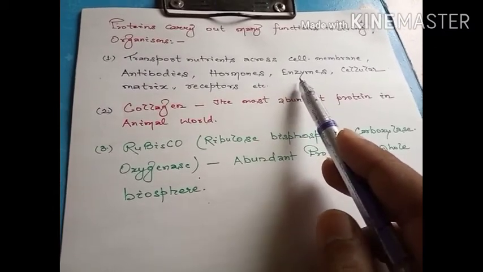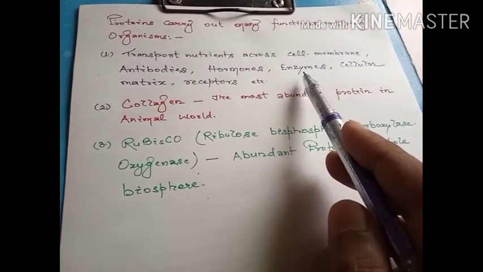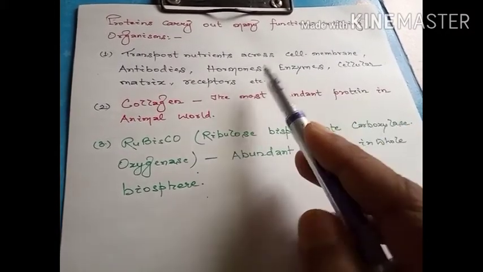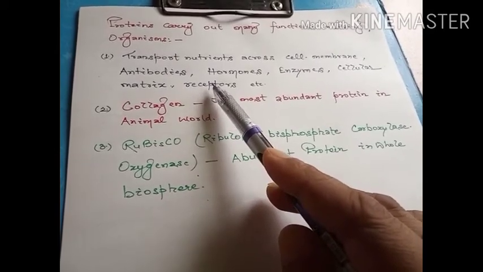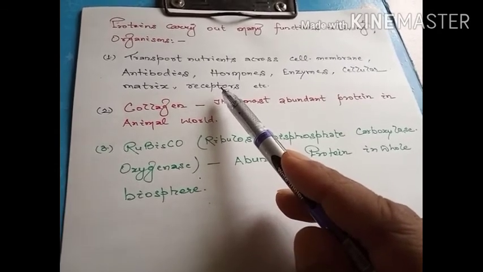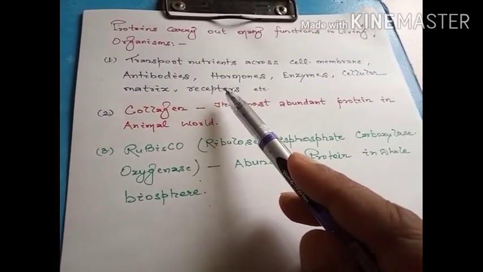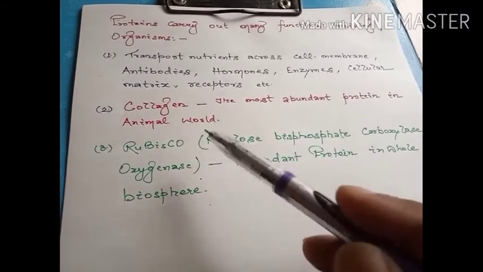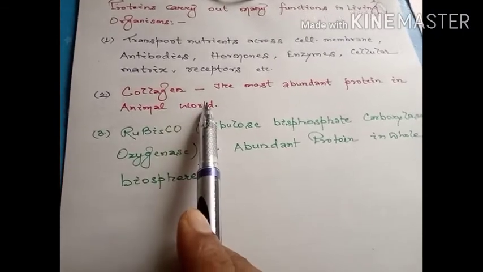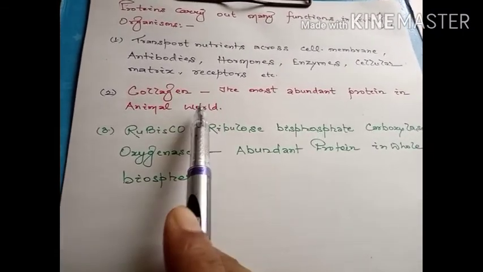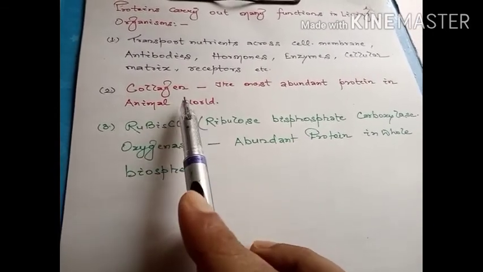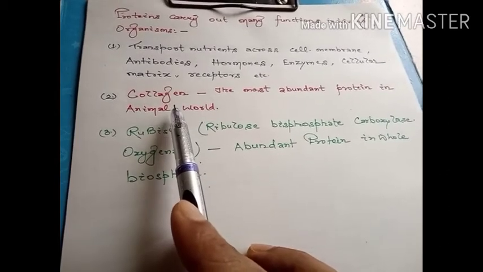Likewise, most of the enzymes are made up of proteins, as is the cellular matrix. Along with that, the receptors which are present for proper cell signaling function are also made up of proteins. The fact given is that collagen is the most abundant protein in the animal world. So in our body also, collagen, the most abundant protein in the animal world, is present.